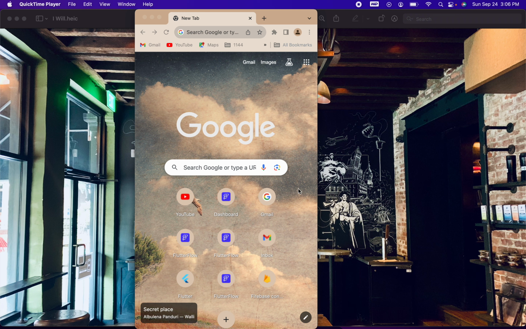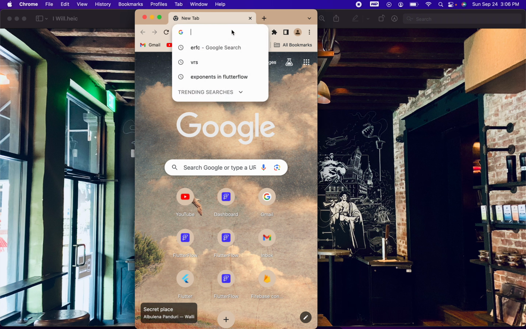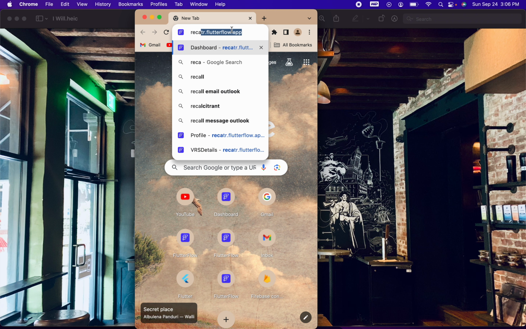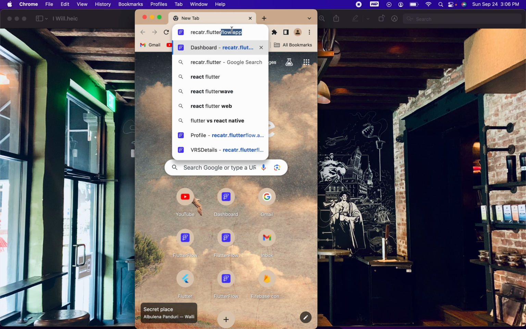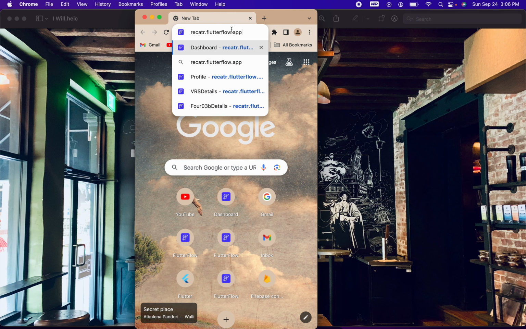Here's how I would calculate my VRS pension if I was in plan 2. Let's get started. First, I would go to recatr dot nope dot flutter flow dot app.